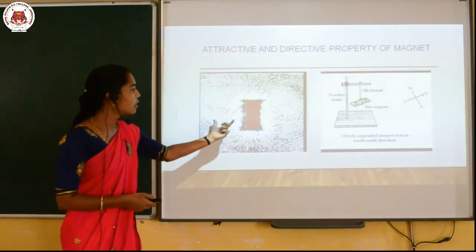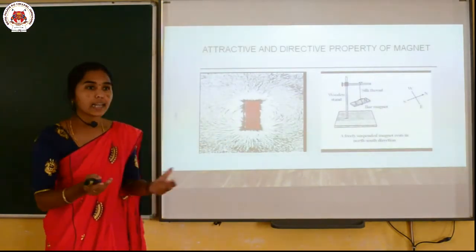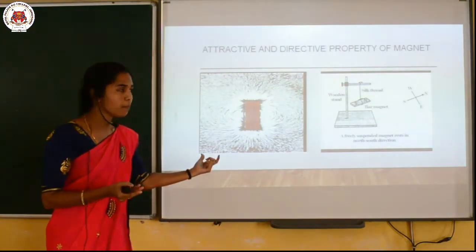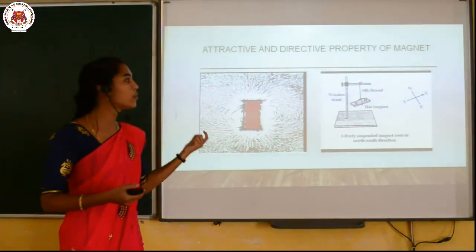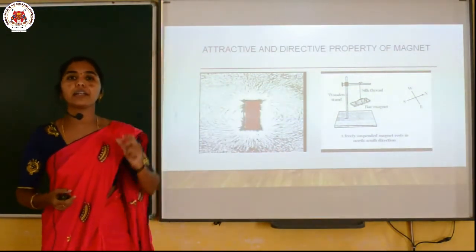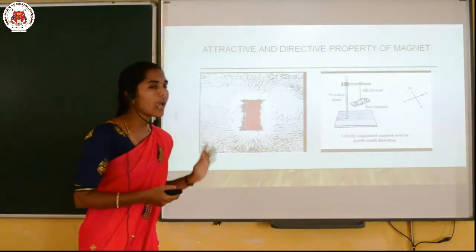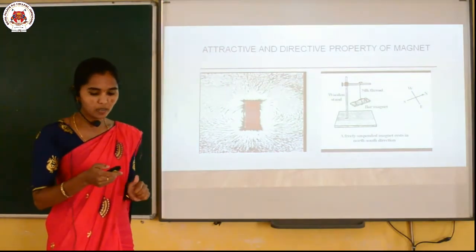This explains how the magnet attracts the iron filings around it, and how a freely suspended bar magnet gives you the north-south direction.